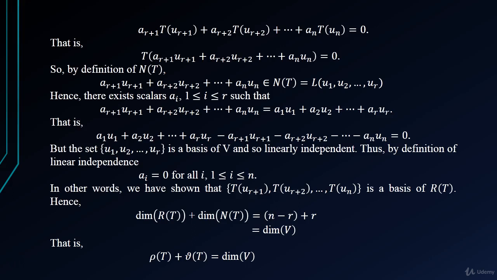In other words, we have shown that the set T(u(r+1)), T(u(r+2)) up to T(un) is a basis of R(T). Hence, you can say that the dimension of R(T) plus the dimension of N(T) is equal to n minus r plus r, which comes out to the dimension of V. That is, rho of T plus mu of T is equal to the dimension of V. Hence, we have proved the given theorem.